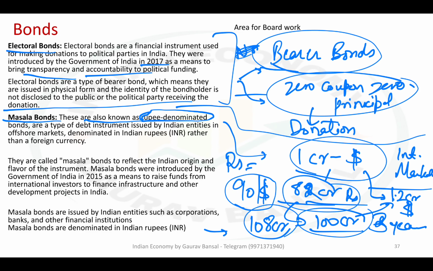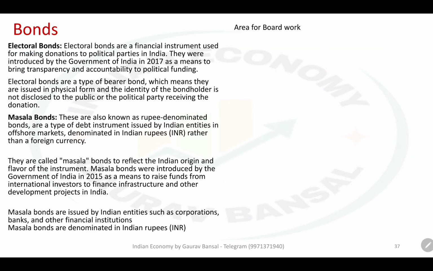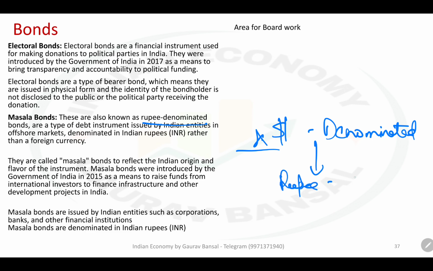But anyways, the point is, the company will have to pay far more rupees to international buyers of these bonds. Here, exchange rate fall has affected the company's repayment. And there is an alternate to it, and the alternate is that we do not take dollar denominated bond, rather we take rupee denominated loan.